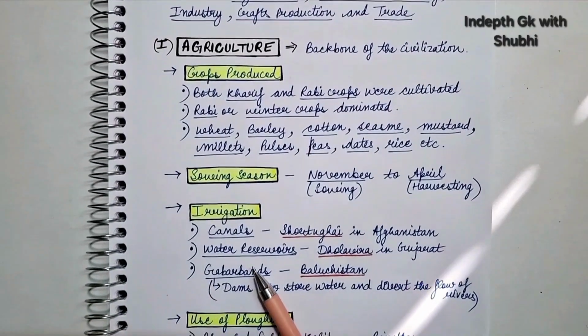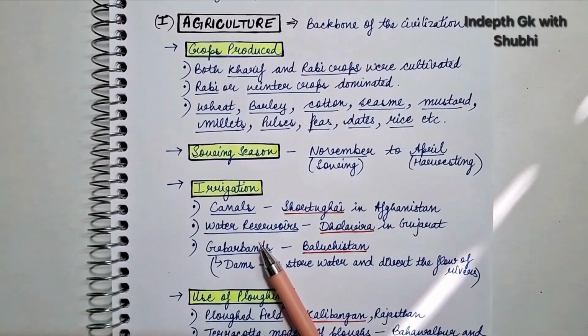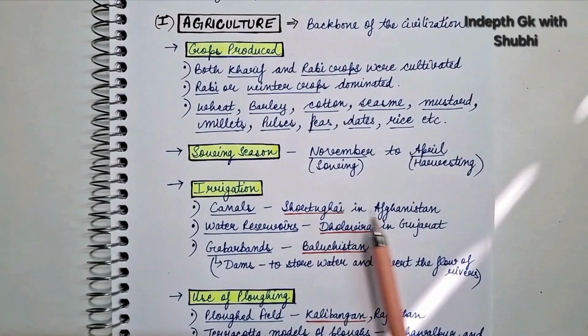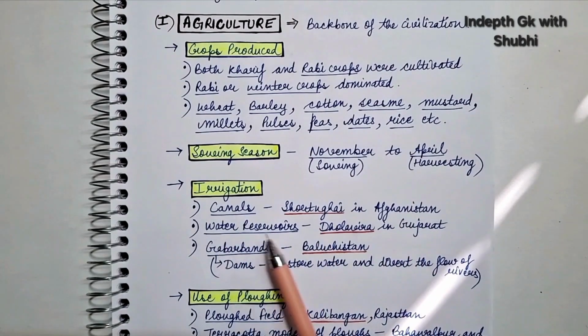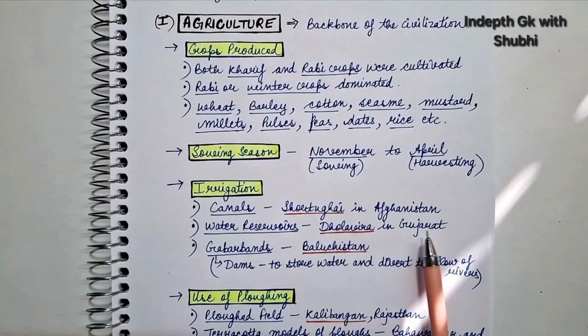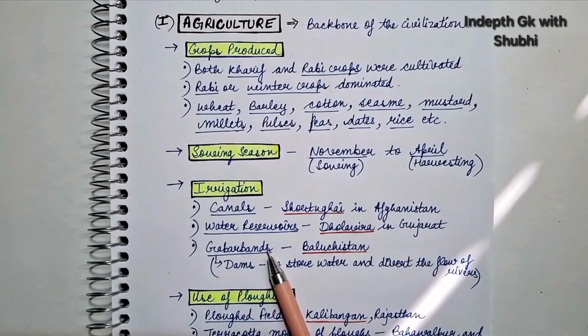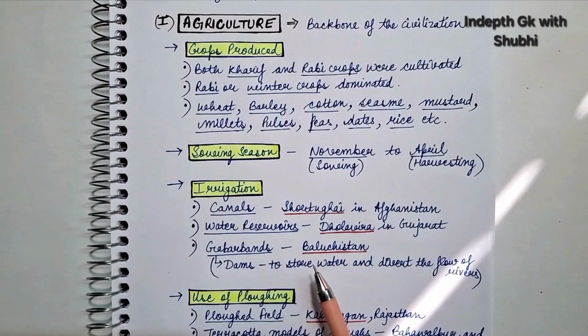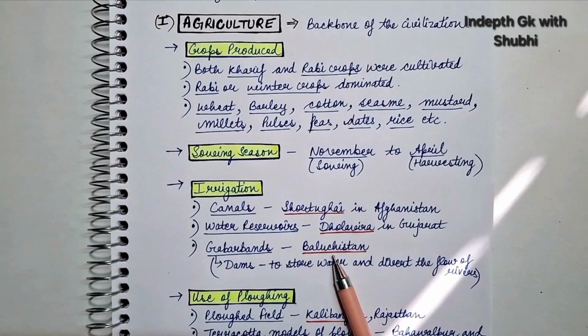Next is the irrigation. There are different evidences of irrigation that were found. First of all, evidence of canal irrigation was found in Shortugai in Afghanistan. Next, water reservoirs were found in Dholavira in Gujarat. Next are the gabar bunds. These gabar bunds are dams that are used to store water and divert the flow of rivers, and these were found in Baluchistan. Right? So different evidences of irrigation have been found: canal evidence from Shortugai, water reservoirs in Dholavira and gabar bunds in Baluchistan. Right? So this is about irrigation.